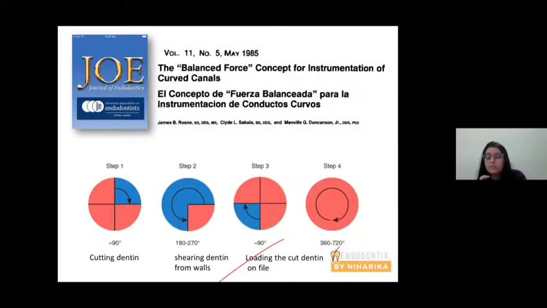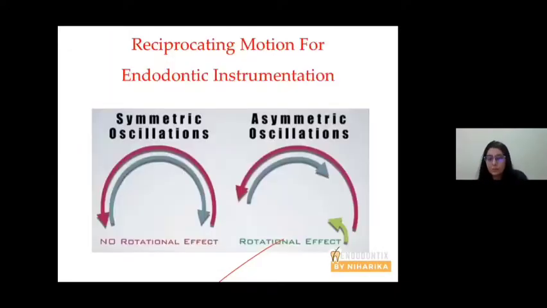It is based on the principle of the balanced force concept that was introduced by James B. Rowan in the year 1985. He said that if a hand file is used in a balanced force technique, it reduces the chances of file separation and increases the efficiency of the file to cut dentine in curved canals.